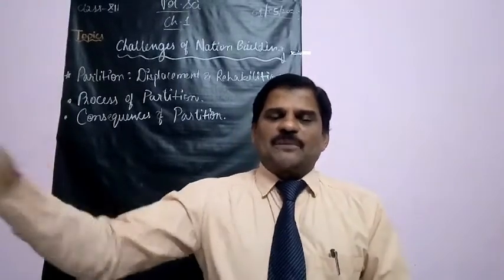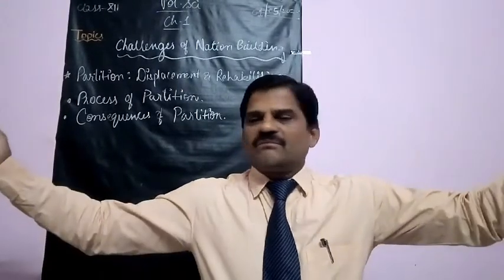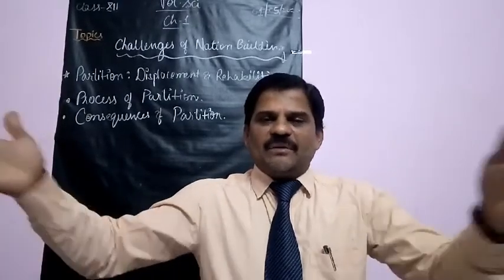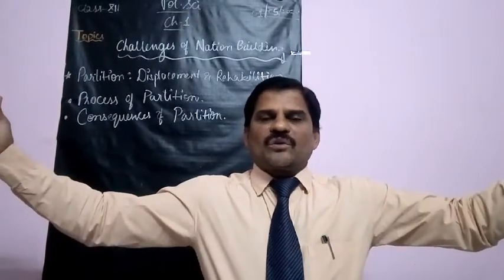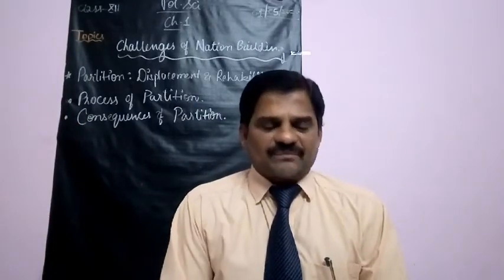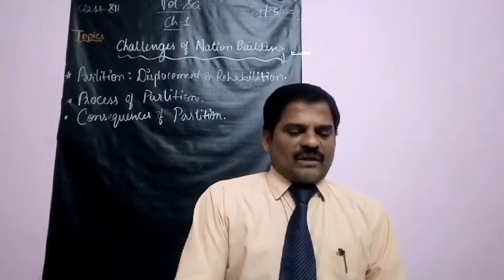West means our present Pakistan. So both are quite opposite, at a long distance. In the middle, the territory is there where Hindus are more. These two territories cannot be joined due to vastness. So there was no way that these two parts could be joined.